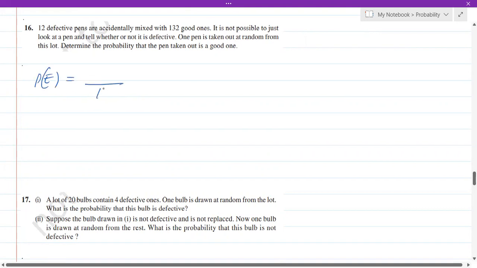Now, how many pens do we have? We have 144 pens. In that, how many are good? 132 are good, isn't it? So the probability will become 132 out of 144. Out of 144, 132 will be good. Okay.